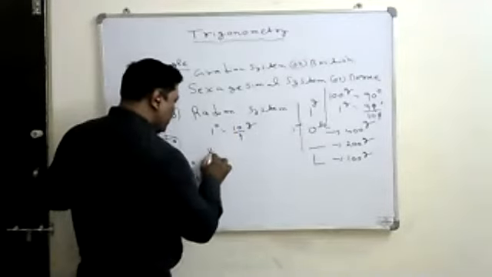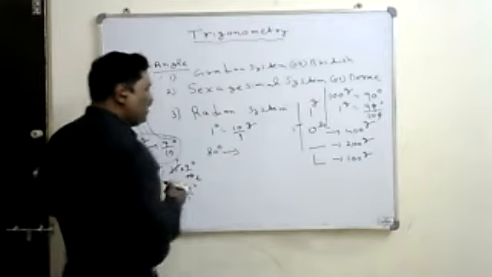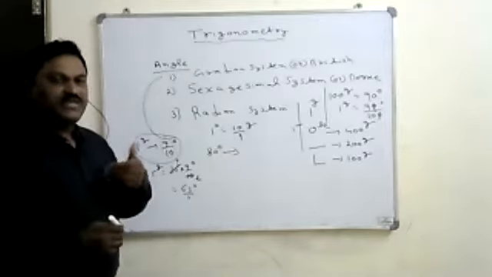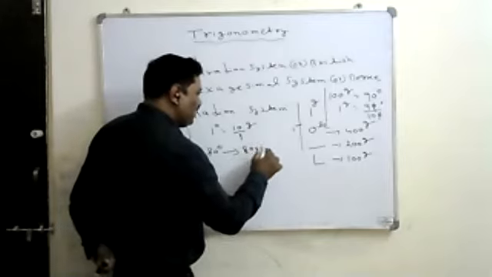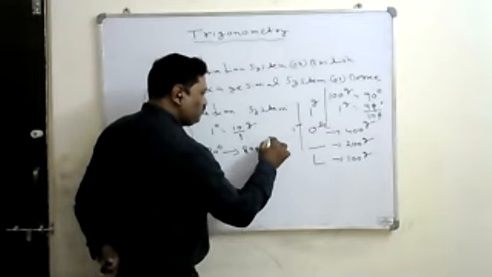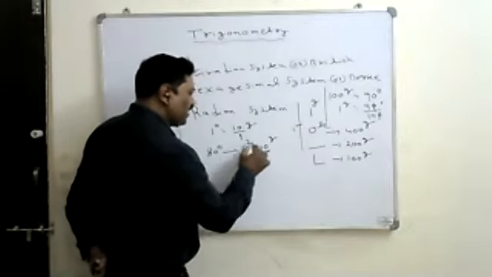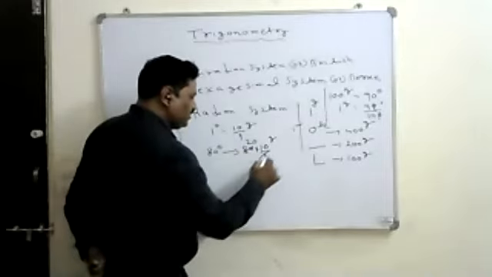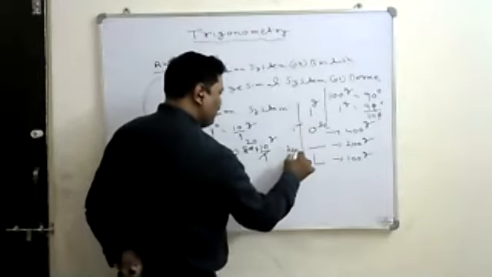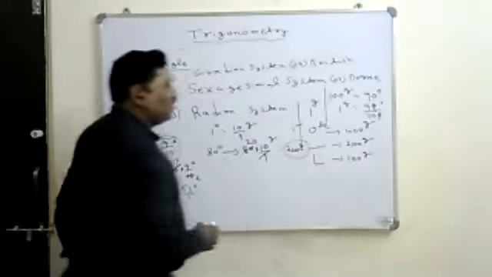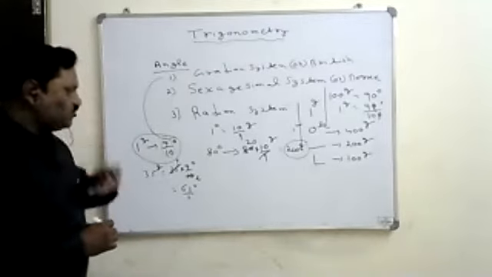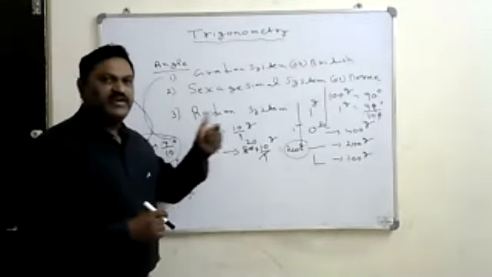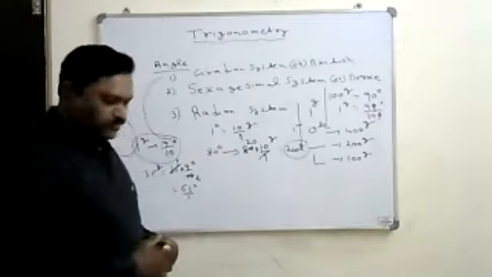Suppose there is 80 degrees. I want to convert that in terms of gradient, that is equal to 80 into 10 by 9 gradient. The 9 ones are 9, and 9 twos get cancelled, so 9 20s are, so that is equal to how much? 200 gradient. So like that, you can convert degrees in terms of gradient.